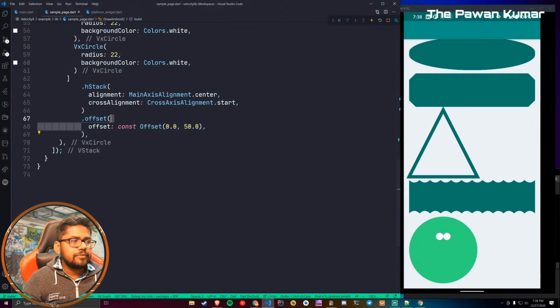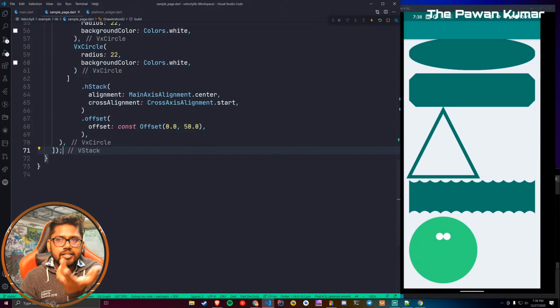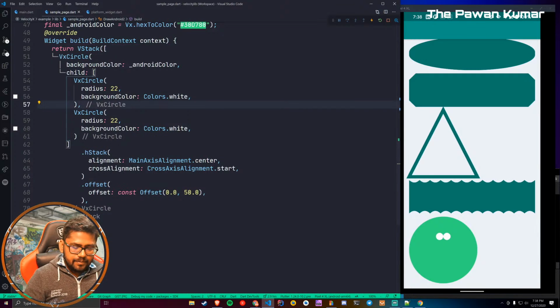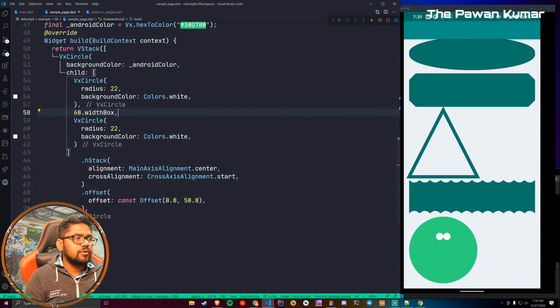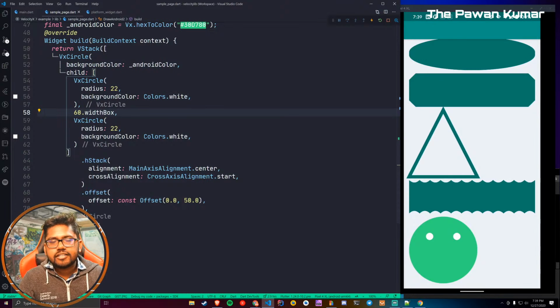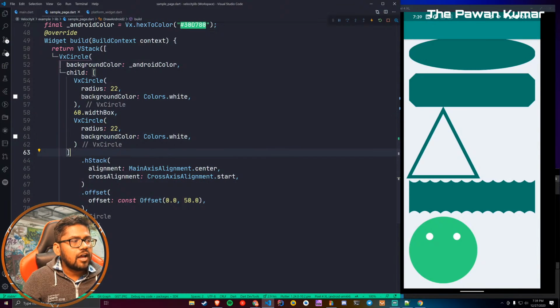So offset is basically saying to just transfer that, and between these circles I want to give some width. So let's give a width of, let's say, 60. Or you can use something called 60 dot width box. Right now it might look stupid to you because it's an entire circle for now, but it is actually amazing. Now let's remove half of the circle. Can someone tell me how I can remove half of it? Anyone? Is it hard? I don't think so.